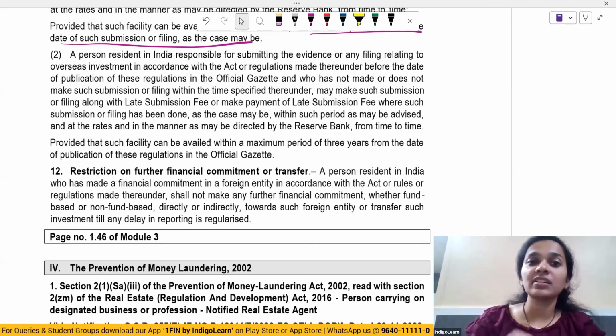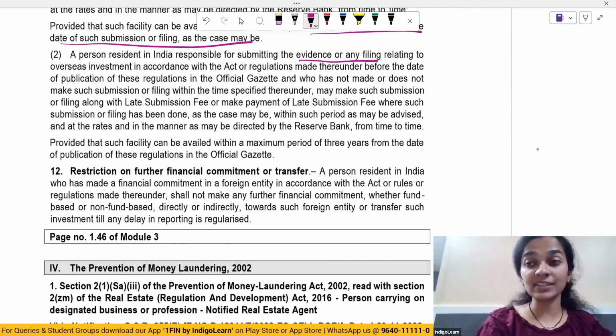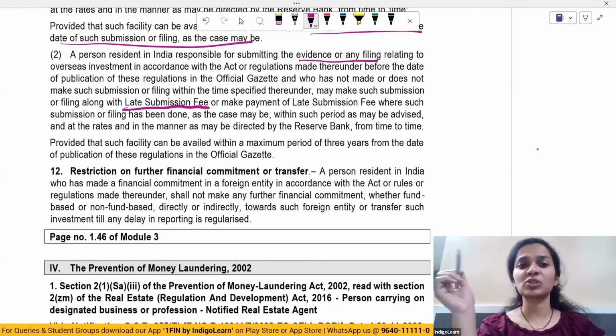A person resident in India responsible for submitting evidence or any filing related to overseas investment shall, before the date of publication of these in the official gazette, and who has not made or does not make such submission of filing, make the filing along with the late submission fee, and this late submission fee has to be as per the period of delay which has happened.